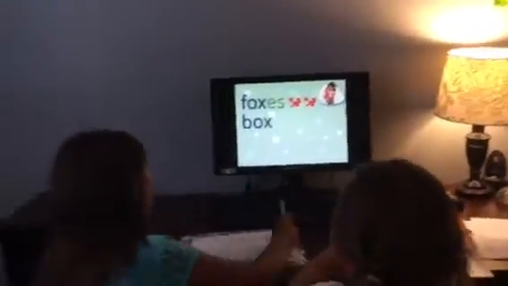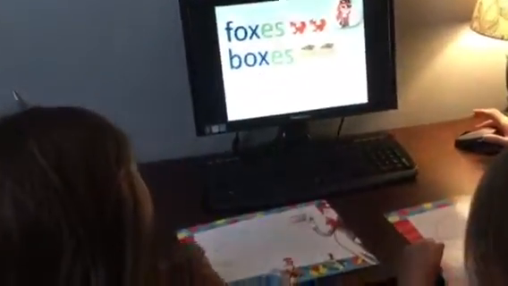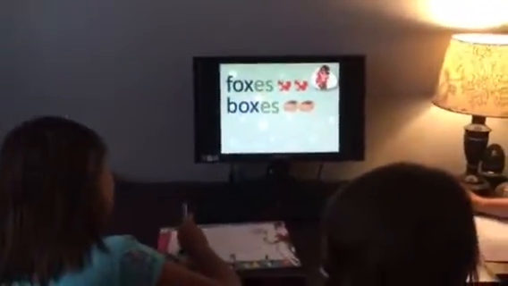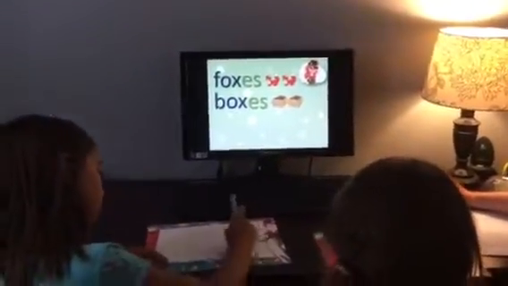So let's see what's next. What's this word? Box. Fox. So what are we going to add at the end? ES to mean more than one. I love how big and bold you are writing. You're confident in your answer. That's amazing. I love it.